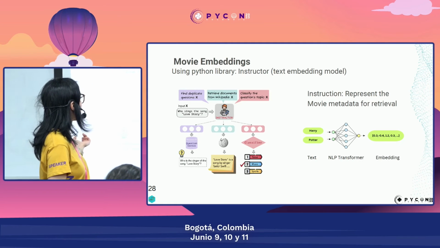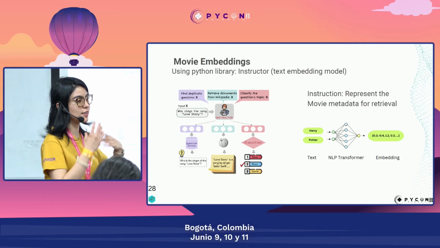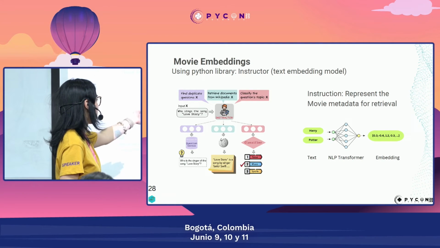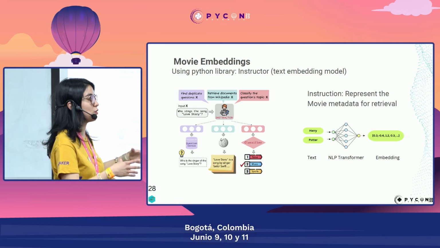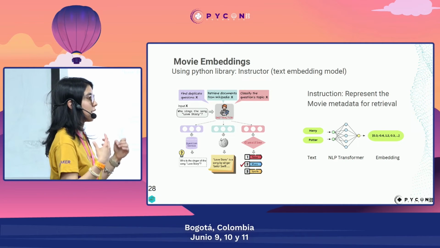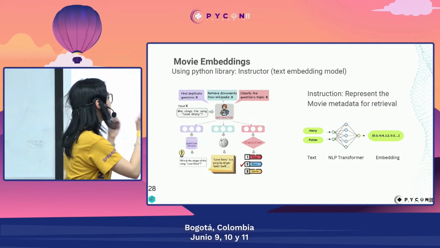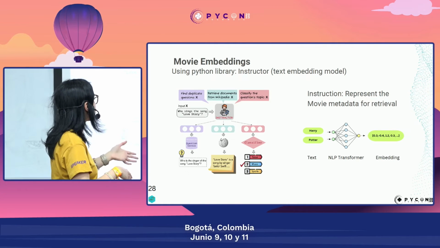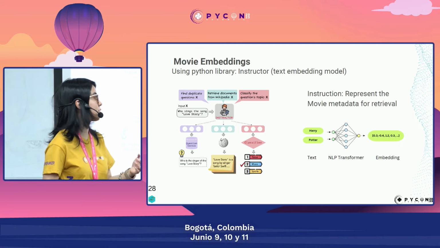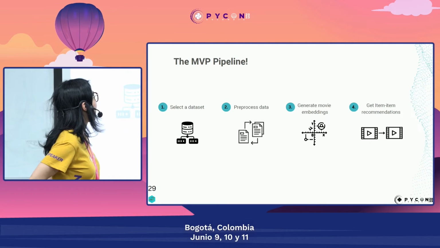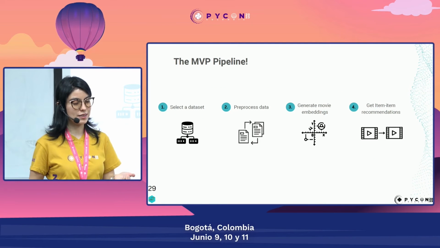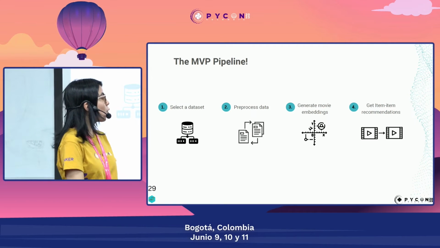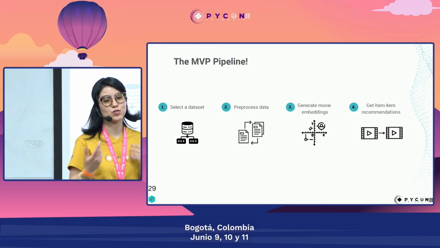But it's really interesting because you could have like the same text, but you could have different instructions. So you could have the instruction of a classification, and then your embeddings will be like specifically for that task, or for a question and answer or query and answer. So also the embeddings will be different. Now that we have our embeddings thanks to the Instructor algorithm, we'll be able to get item-to-item recommendations.